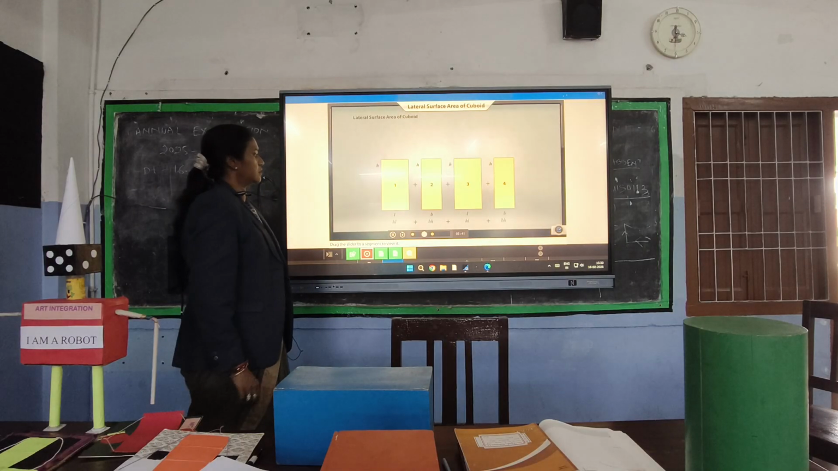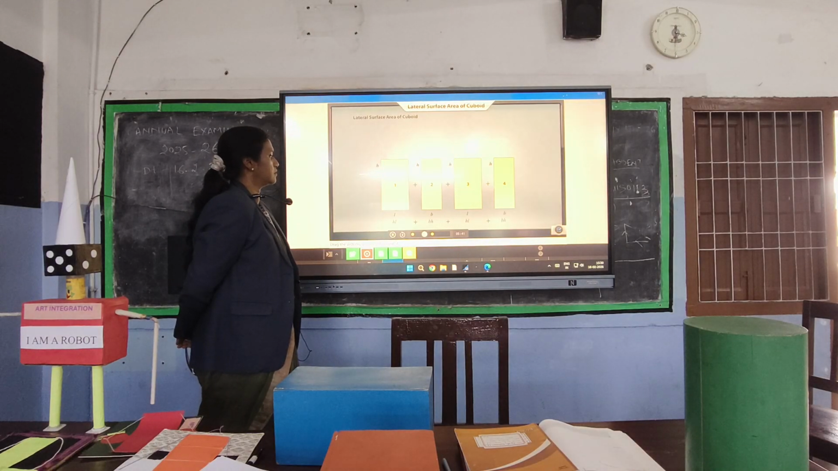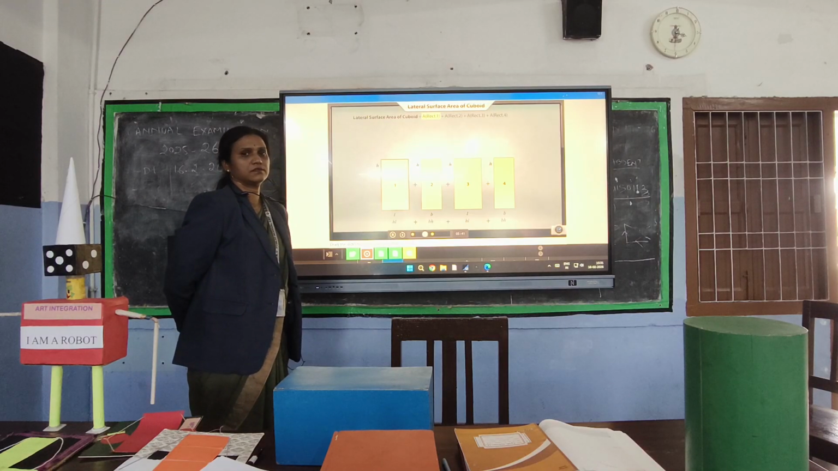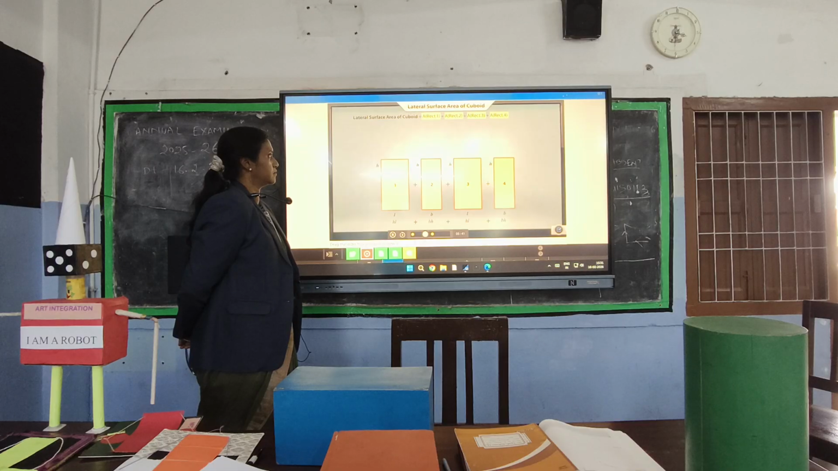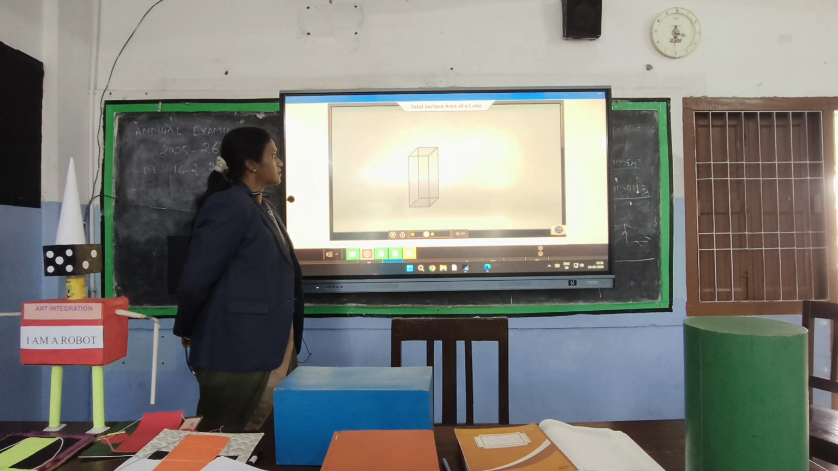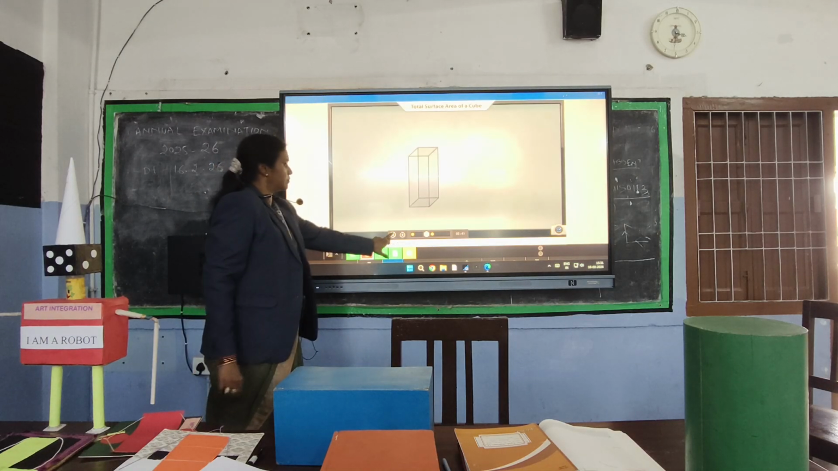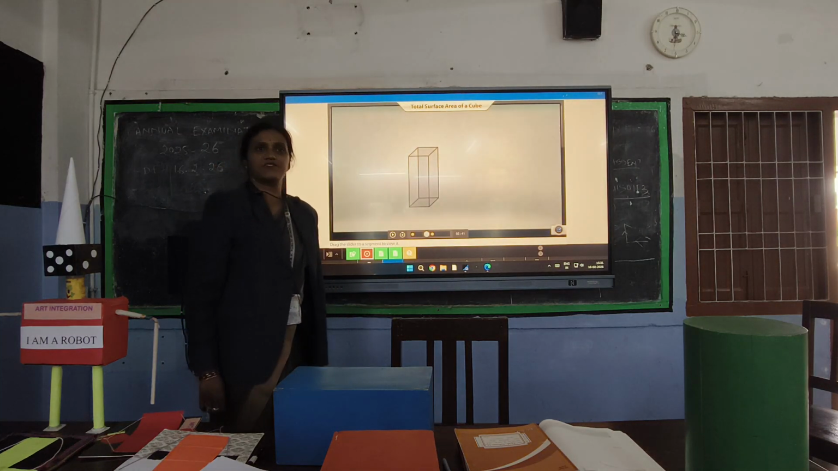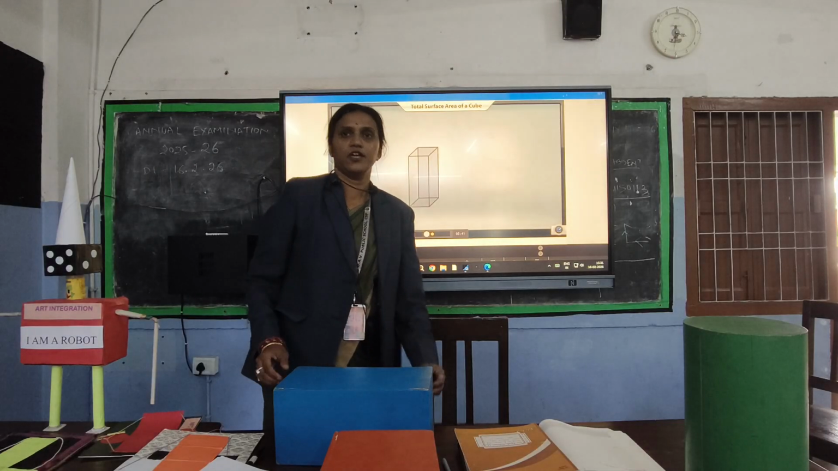Let us see here. We need to add all the areas of the rectangles that form the lateral faces of the cuboid. In other words, we add the areas of rectangles 1, 2, 3 and 4. On substituting the values and simplifying further, we get the formula for the lateral surface area of a cuboid. So that is the lateral surface area of the cuboid.